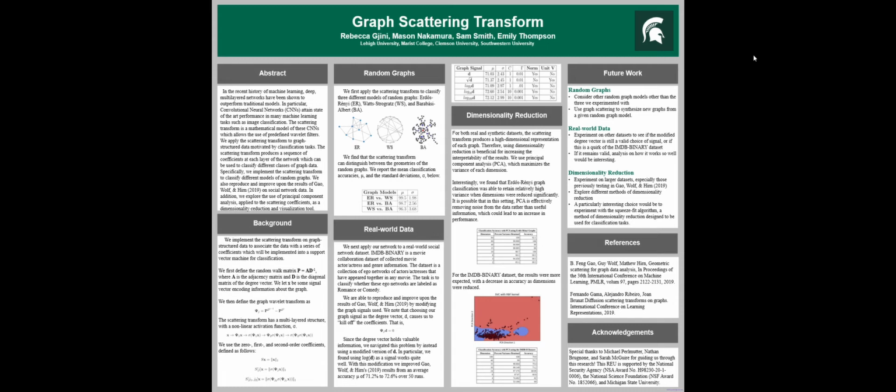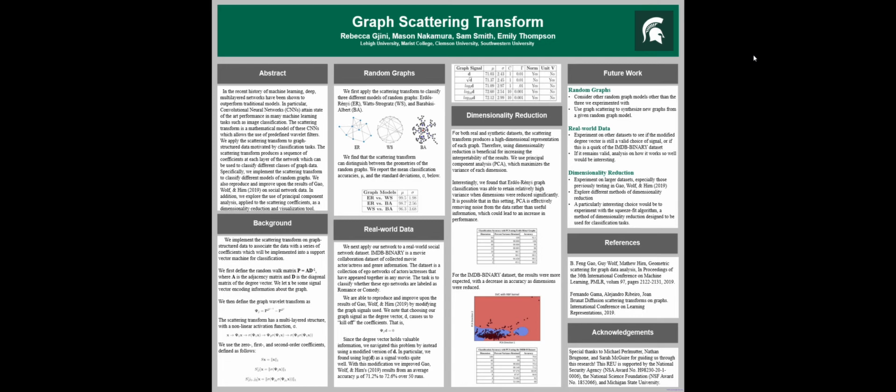We were able to reproduce and improve upon the results of Gao, Wolf, and Hearn by modifying the graph signals, also known as the signal vectors used. We note that choosing our graph signals as the degree vector d causes us to kill off the coefficients, which we try to work around.